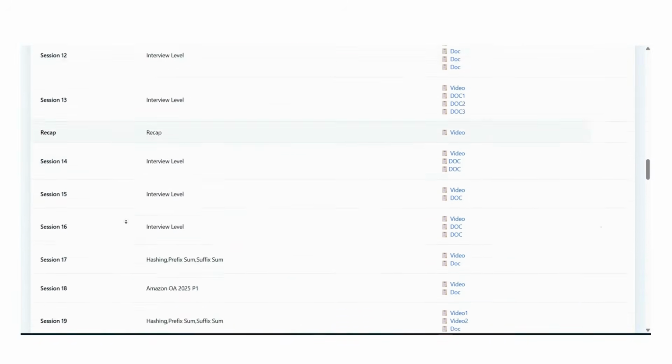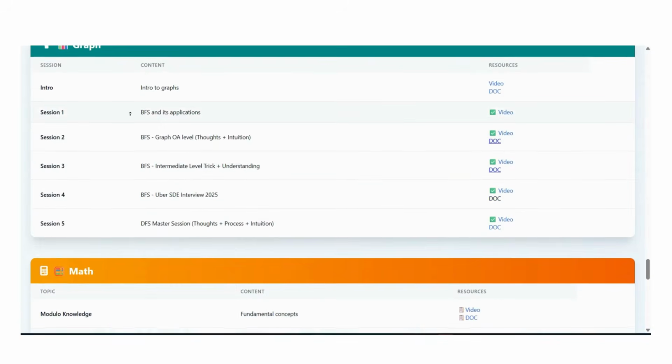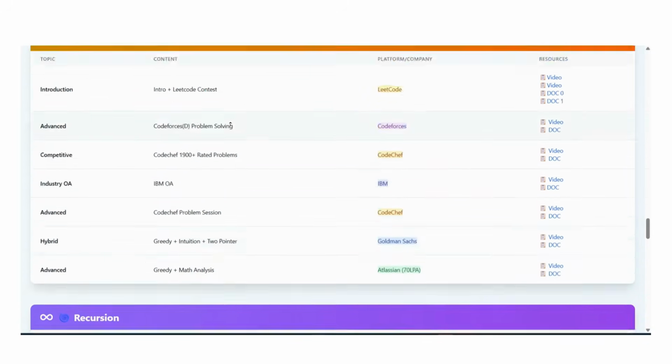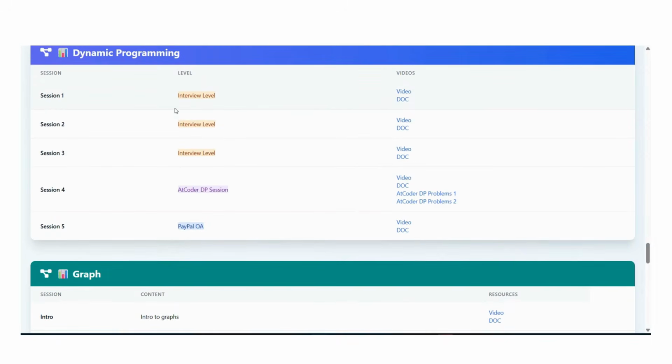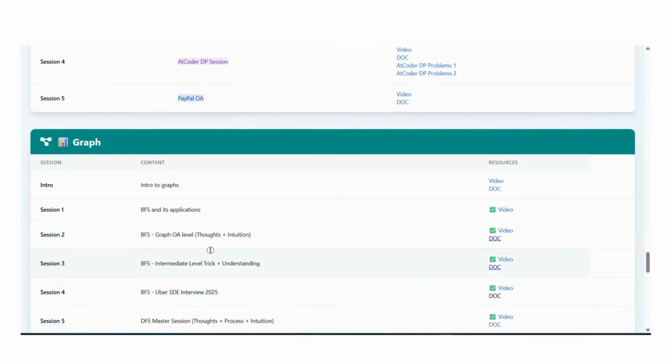So please complete the dynamic programming part of this and the graph part of this, and please try to do the recursion part of it as well, okay? In the recursion part, I only put one video for you so you don't face too much pressure. But you should do the DP part, these 5 videos, and the graph part, okay?